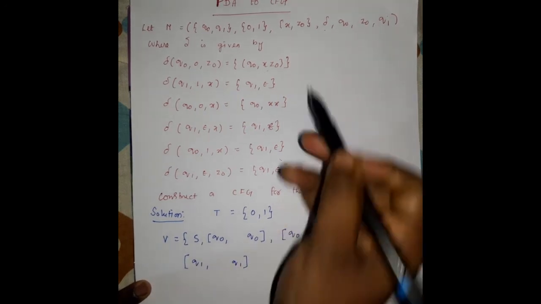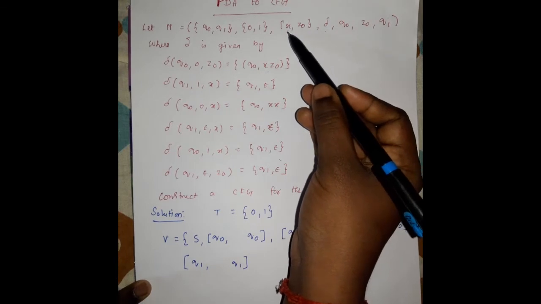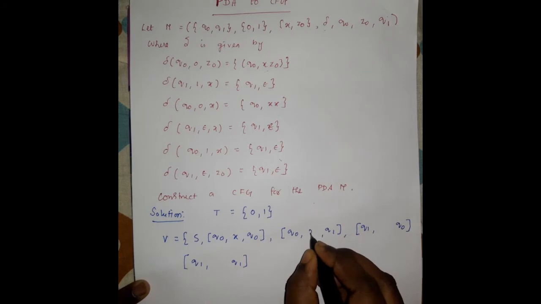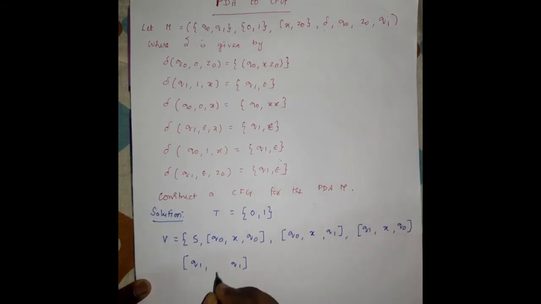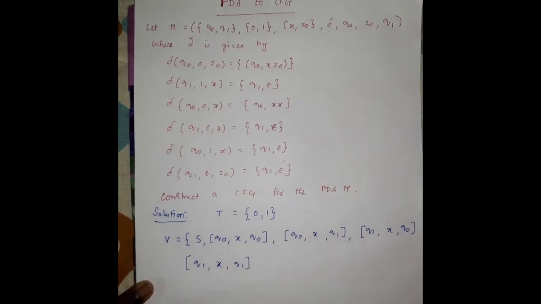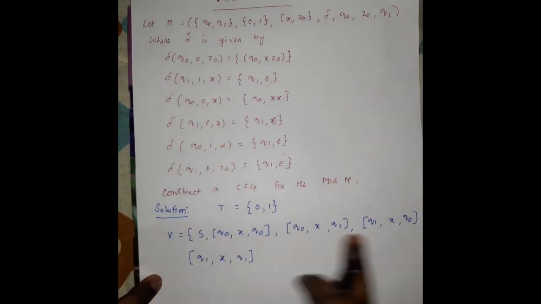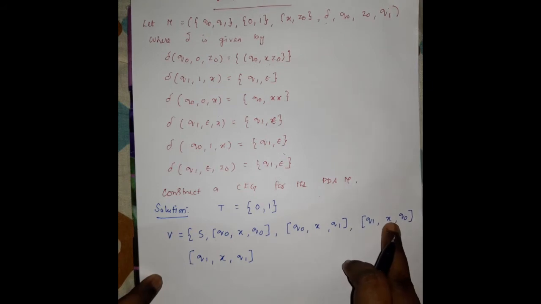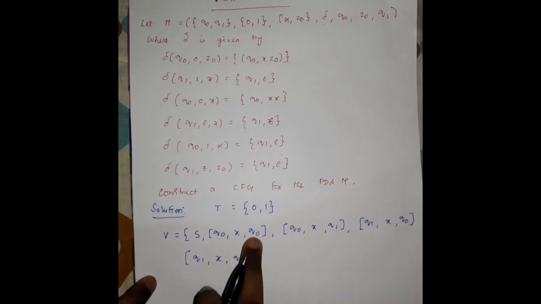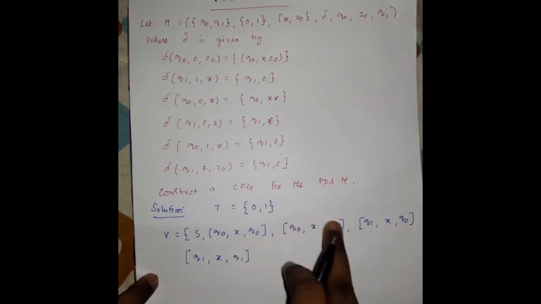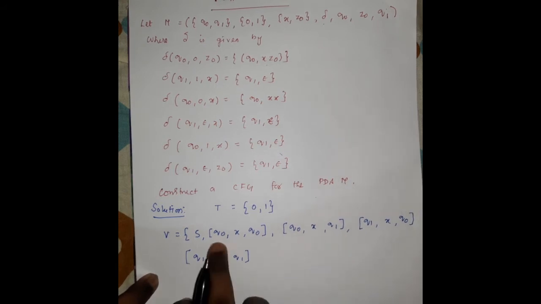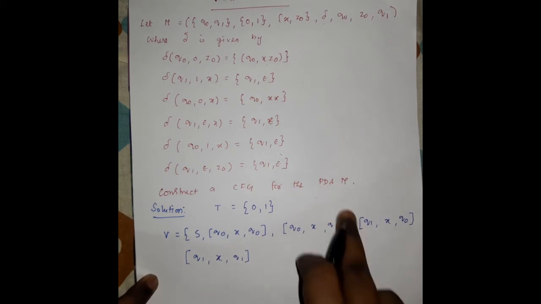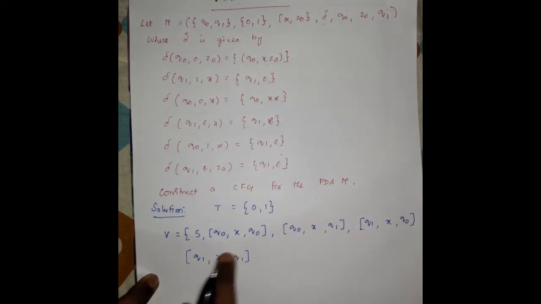In between, as I already said, by using the stack symbol x, I have to write the stack symbol x in between the two states. Now you will see there are only two states, q0 and q1, but by applying the stack symbol x, q0 to q0, or otherwise q0 to q1, then q1 to q0.